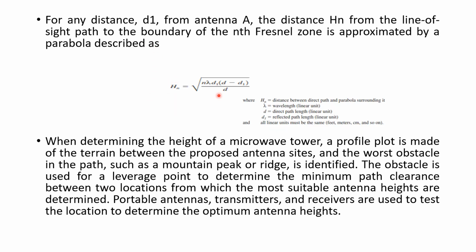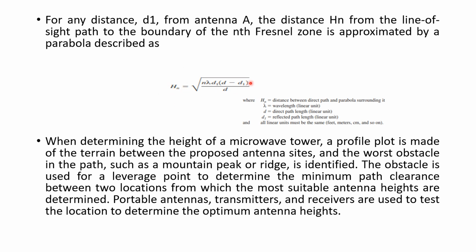So now here we have a general equation, where D indicates the direct path between the transmitter and the receiver, and D1 indicates the indirect path length, that is, if there is a reflection occurring, the total indirect path length is given by the distance D1. And HN here is the distance between the direct path and the parabola which is surrounding it.